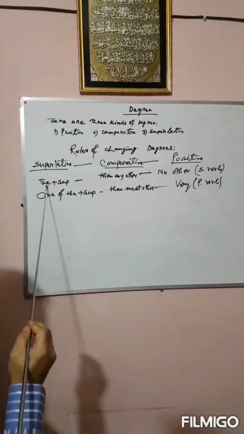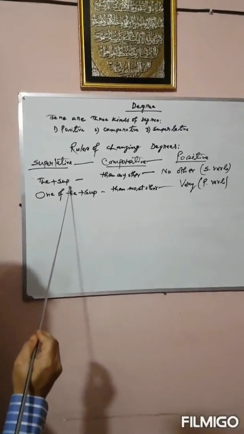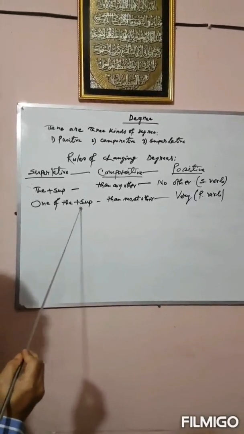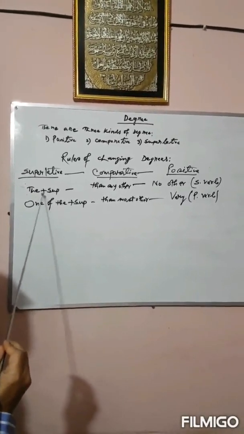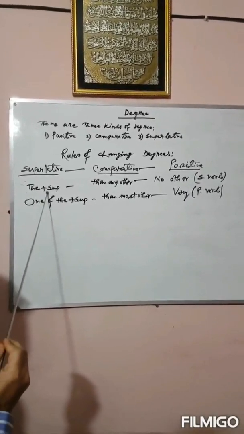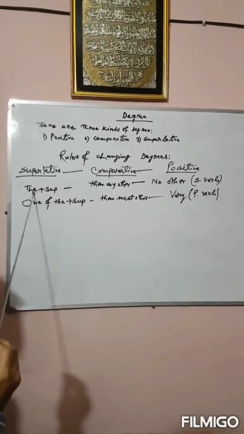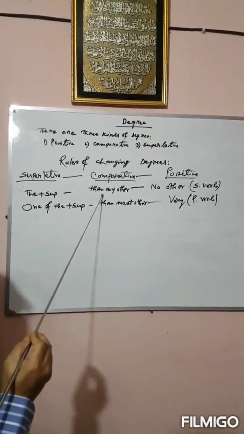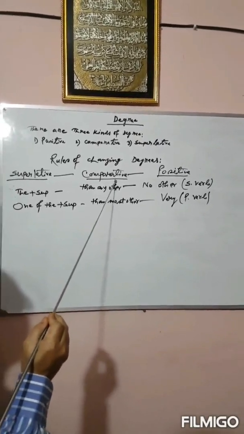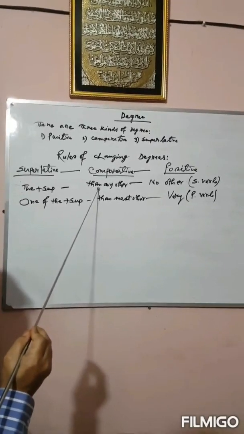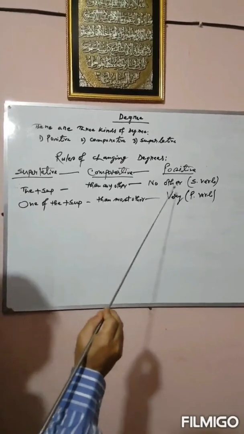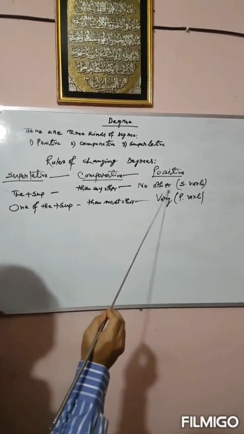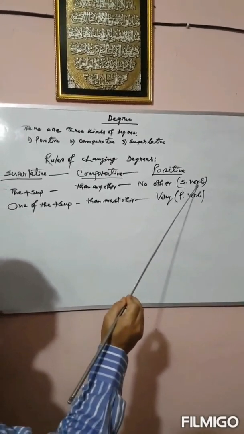One is formed with the before the superlative degree, and another is one of the and then superlative. So when the first one is seen, that is the plus superlative form, then we shall convert it into comparative by following than any other and positive no other, singular auxiliary verb.